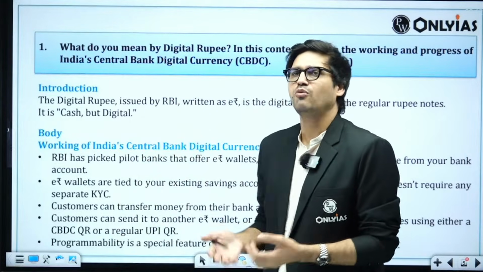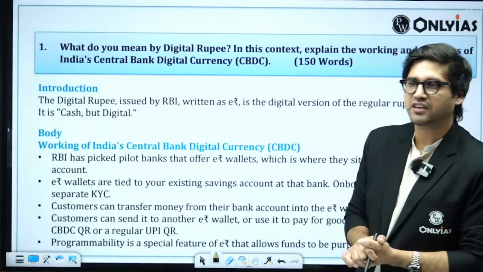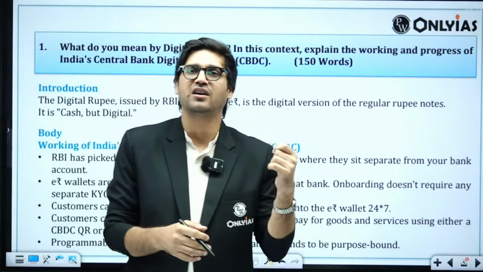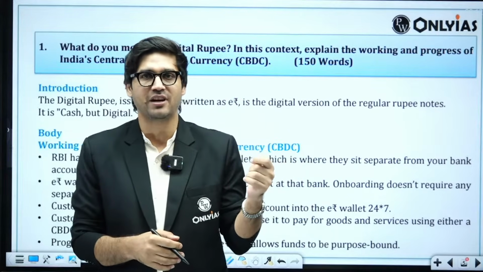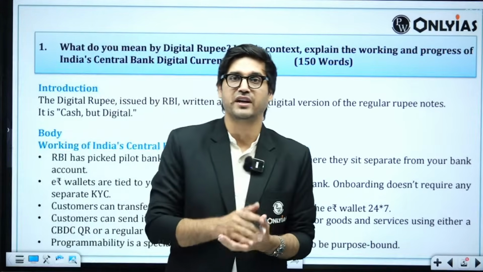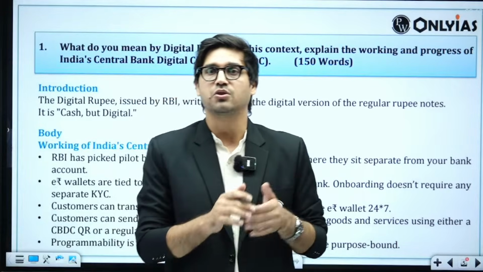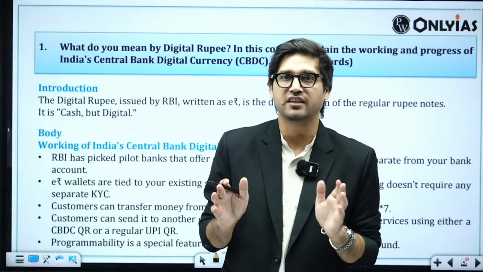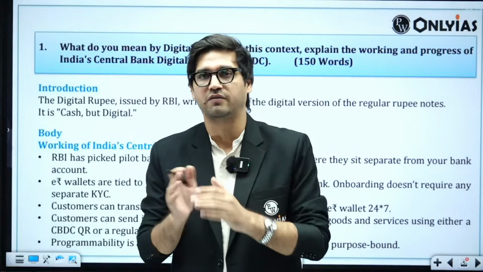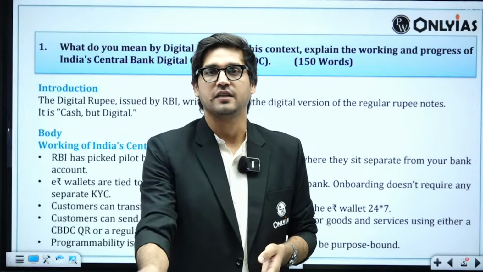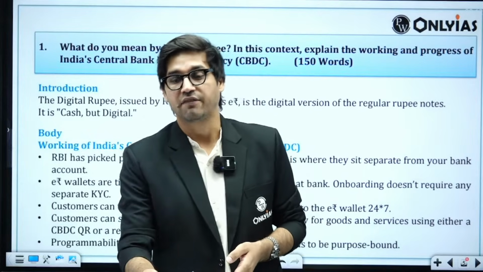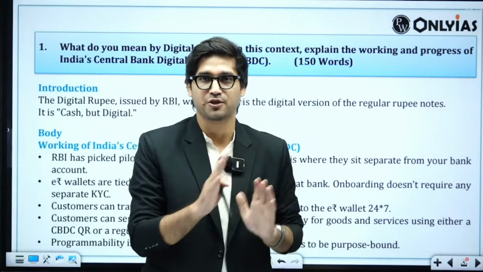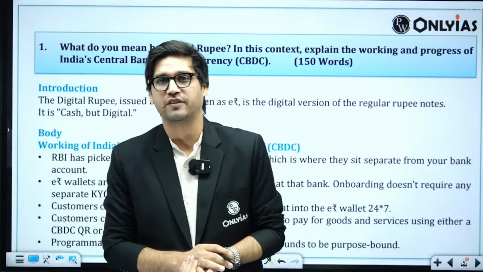Now, introduction: what really is digital rupee? Digital rupee is just the digital version of our currency. For example, if you hold a currency note, a paper note, it's a tangible asset because it's physical in form. You can touch it, you can feel it, you can store it somewhere. But digital currency is just the digital version of the same. For example, this is a real book. If I share a PDF of this book with you, then that will be a digital version of the same book. Same happens in case of currency.